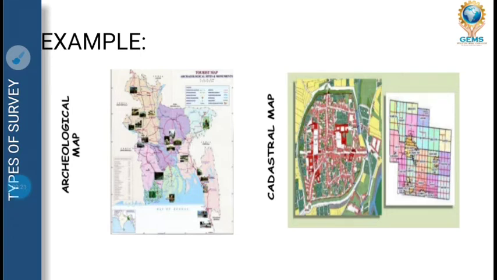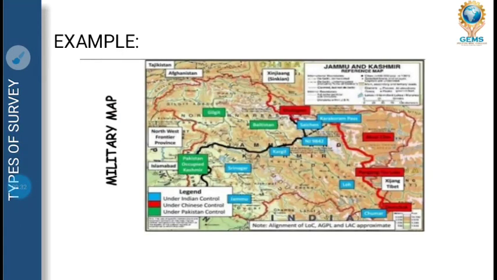That comes under archaeological map. Cadastral map means marking the boundary of your building or property or colonies, etc. So that comes under cadastral map. Next is military map, where military activities and strategic points are going on to protect and save our country. That comes under military map.